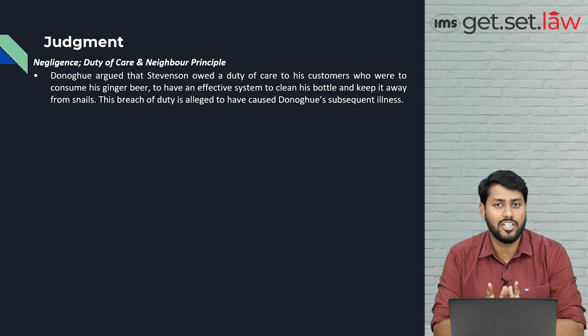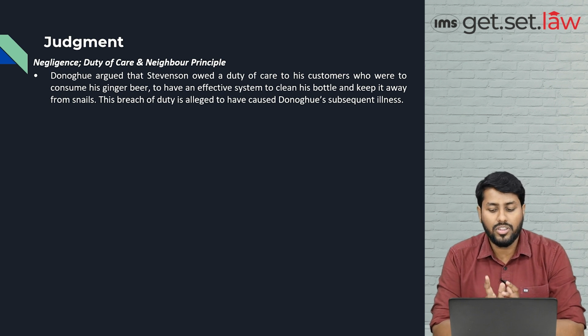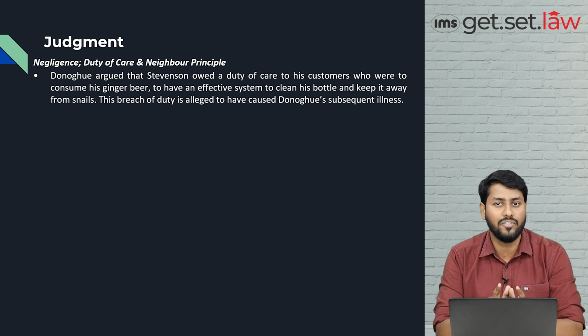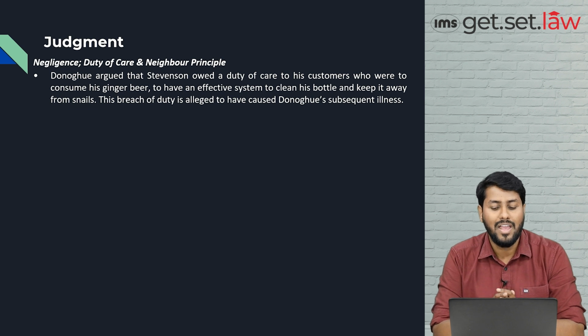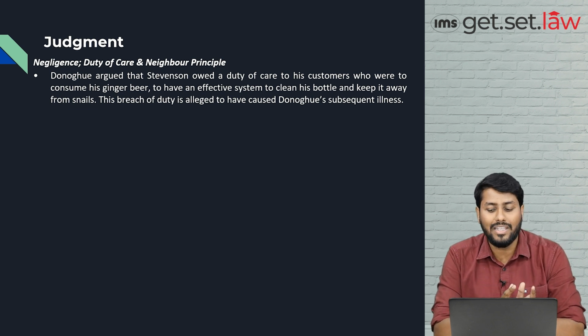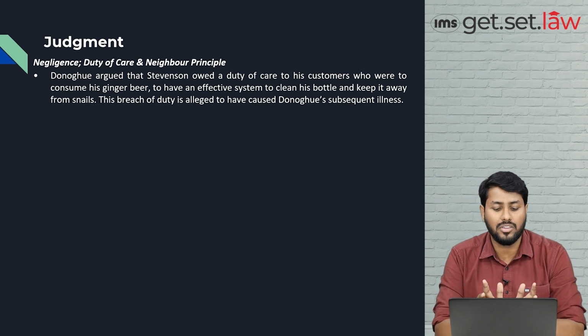Now let's discuss the judgment and the arguments framed by both parties. First of all, Donoghue argued that Stevenson owed a duty of care to his consumers or customers who were to consume his ginger beer, to have an effective system to clean his bottle and keep it away from snails. This was the primary argument: that if you are manufacturing something, then you have a duty towards the consumers or customers who are going to purchase it. And the basic duty is to clean the bottle and keep it away from snails.